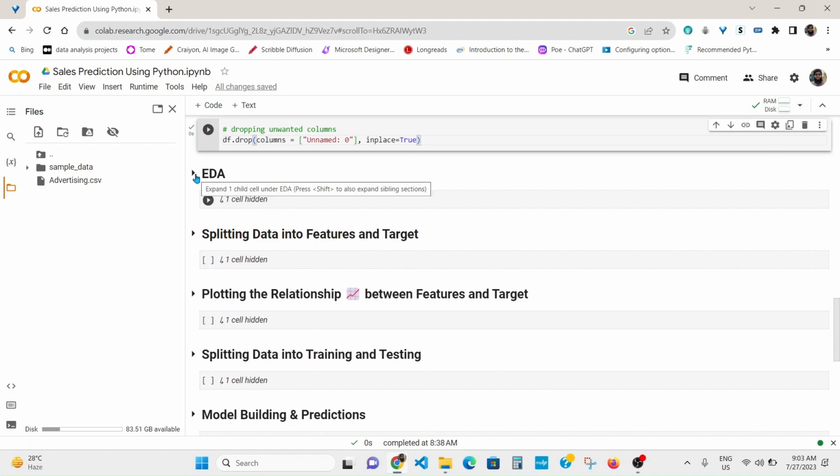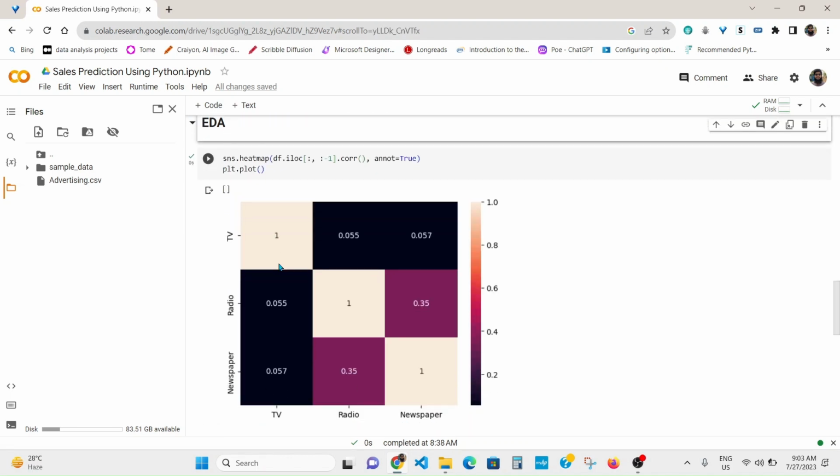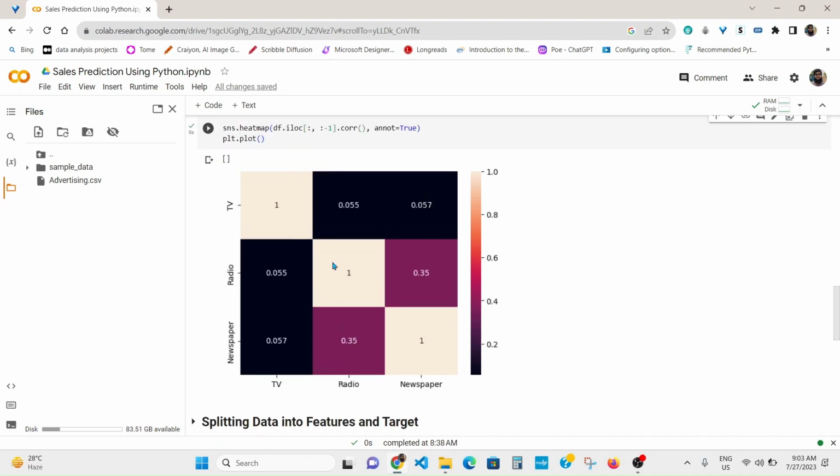In the exploratory data analysis part, we have the correlation matrix of the features. It shows the multicollinearity in the dataset. The multicollinearity is not very high, so we don't have to be afraid of it.